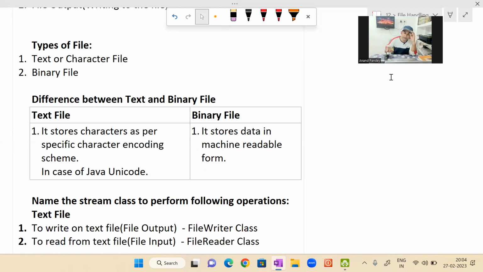Sometimes it is required to store the data in machine readable form for the security purpose, means that file can only be read by the program only, human being cannot read it directly. If any person tries to open that file, that person cannot read the data which is written in the binary file, that file can only be read by the